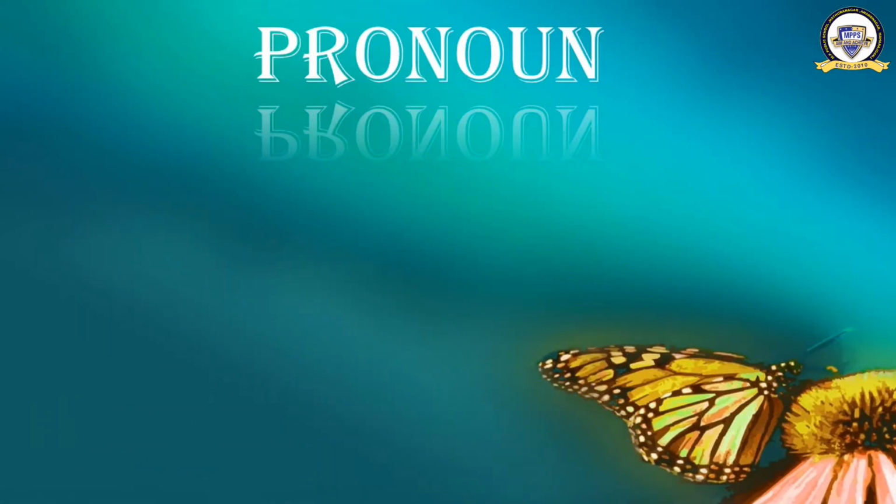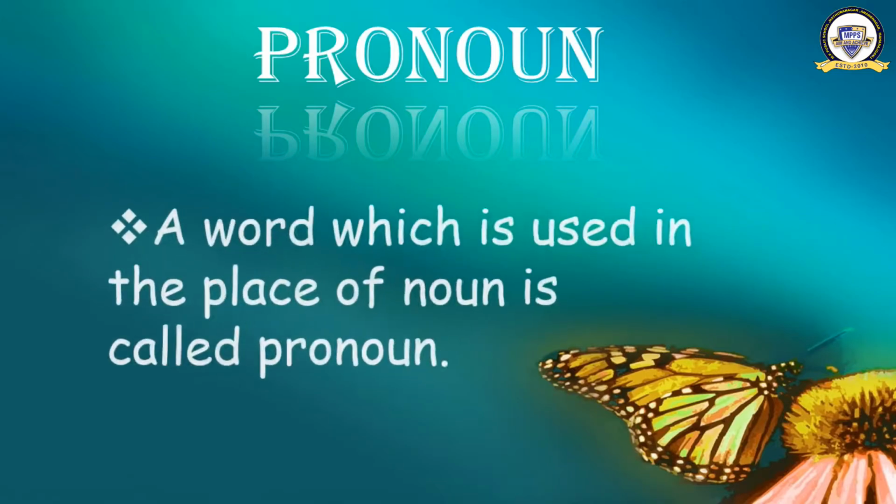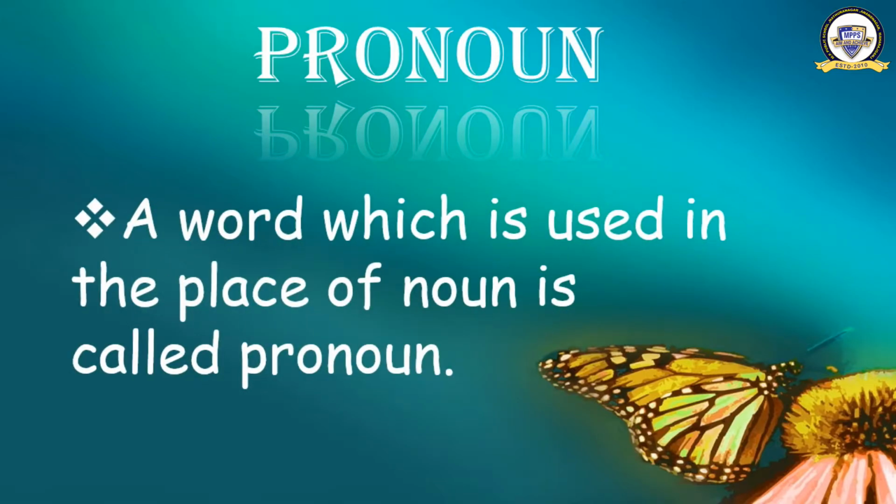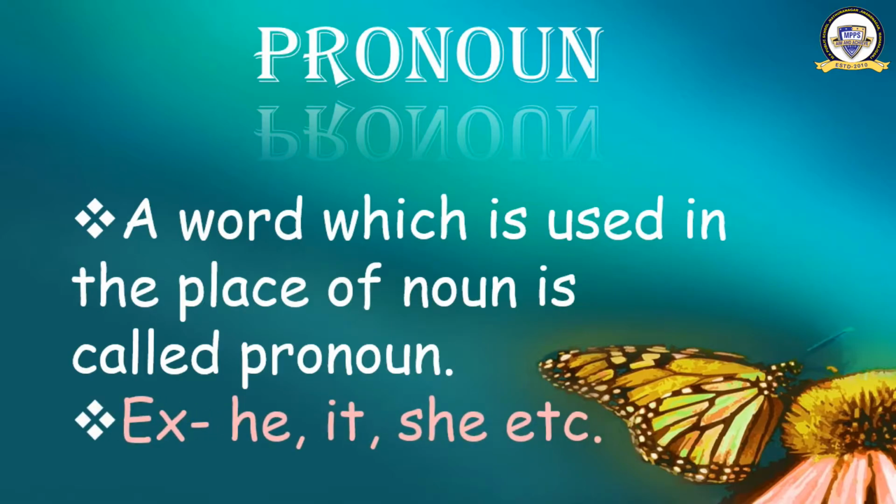Next one, pronoun. The next part of speech is pronoun. What is a pronoun? A word which is used in the place of a noun is called a pronoun. See the example: he, it, she, etc. Like, Aradhya is a girl.